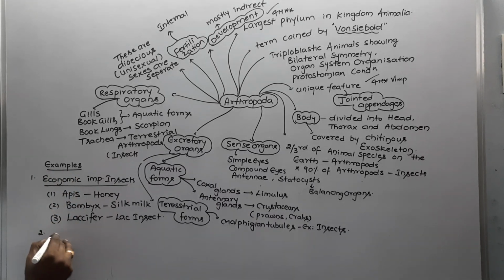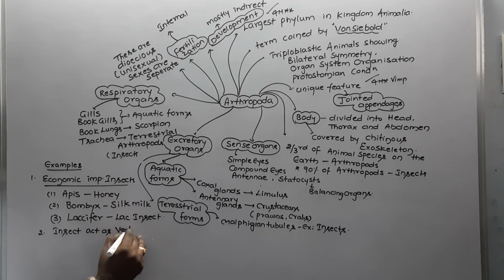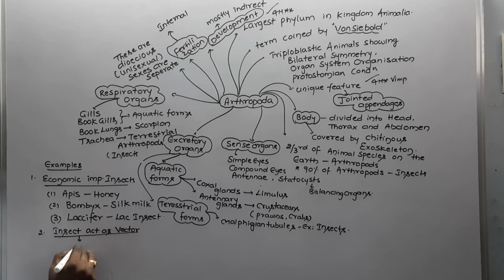And the second one, vector-borne insects, or insects that act as vectors. These are insects that act as transmission agents of diseases. Those insects which act as vectors include Anopheles.